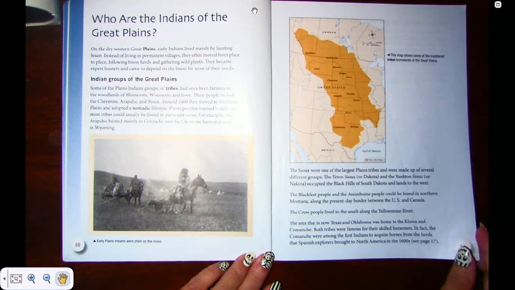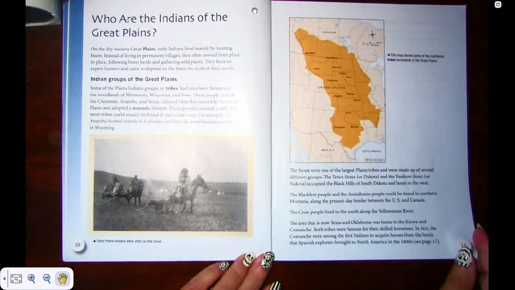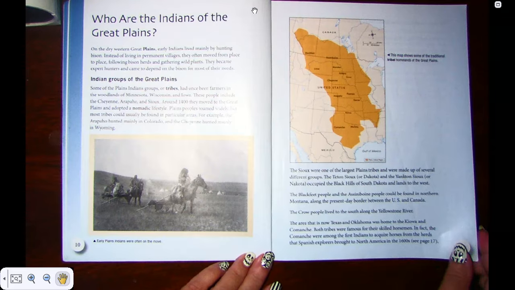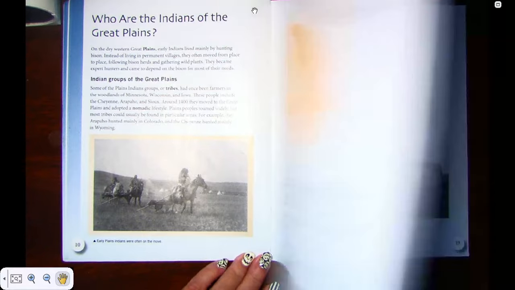The area that's now Texas and Oklahoma was home to the Kiowa and the Comanche. Both tribes were famous for their skilled horsemen. In fact, the Comanche were among the first Indians to acquire horses from the herds that Spanish explorers brought to North America in the 1600s. You can see more information on page 17.